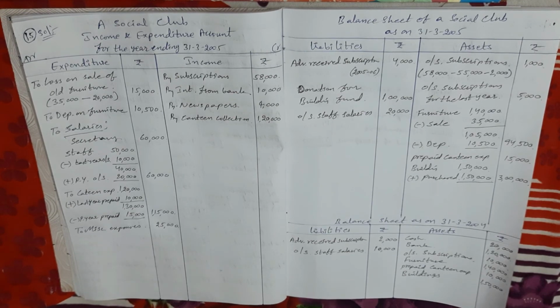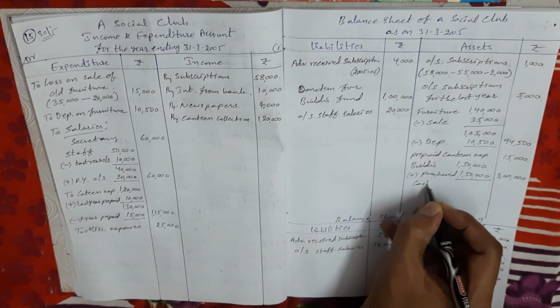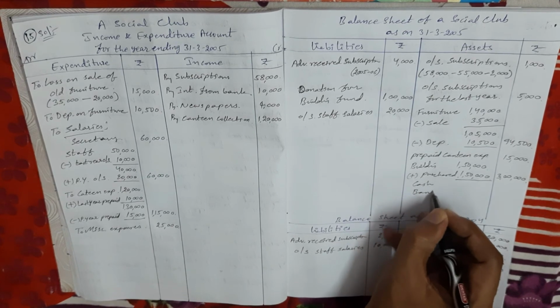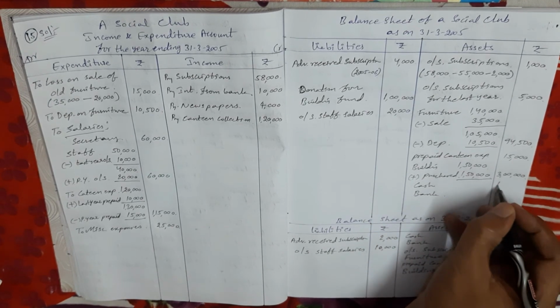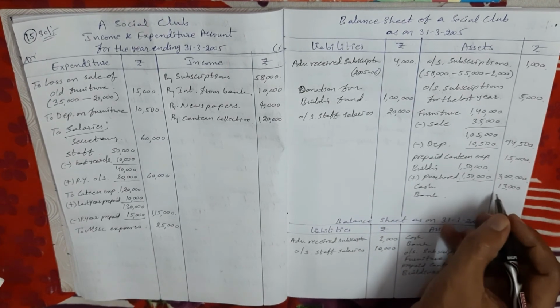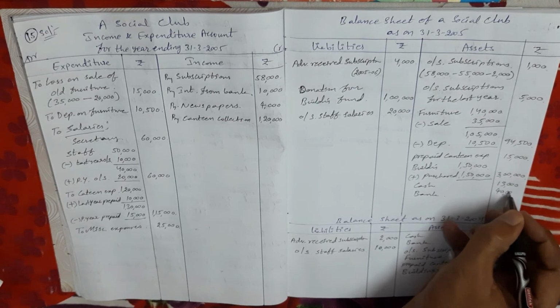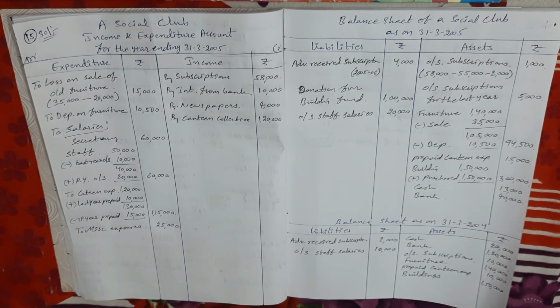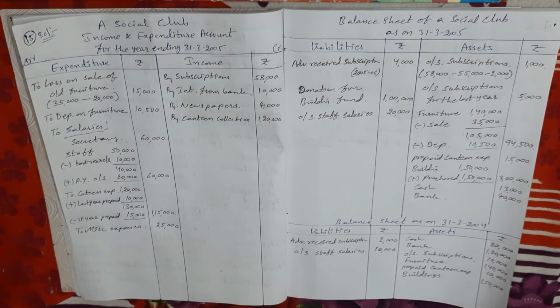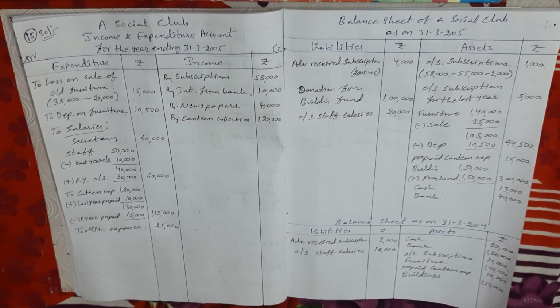Next, closing balance. Closing cash and bank balance comes in the current year balance sheet asset side. So cash balance 13,000 and bank balance 40,000. In additional information, subscription adjustment is already completed, salary of staff outstanding completed, canteen expenses is over, furniture adjustment is over, building adjustment is over.